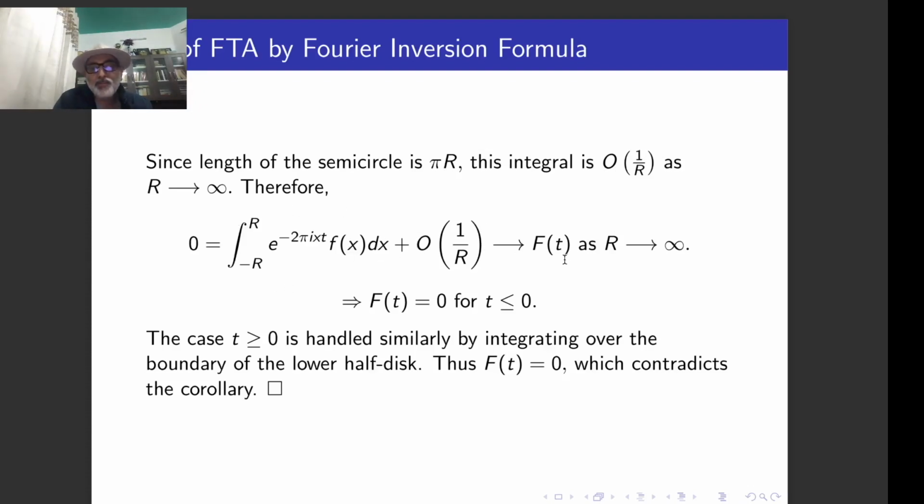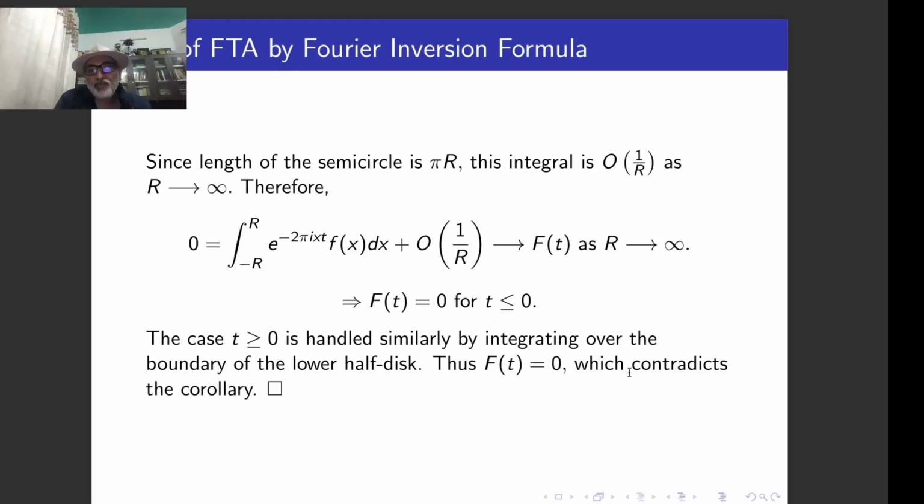And this thing, when r tends to infinity, is the Fourier transform. So that means f hat of t is equal to 0 for t less than or equal to 0. Similarly, we can handle the case t greater than or equal to 0 by using the same technique. I will be taking t greater than or equal to 0, and then this kind of calculation will again yield that this is going to be 0. That means in the upper half disk as well as in the lower half disk, this thing is going to be 0. That means in the entire disk, this thing is equal to 0.